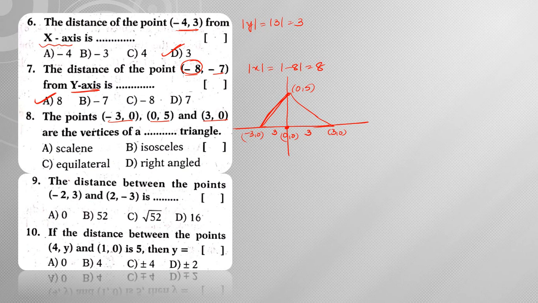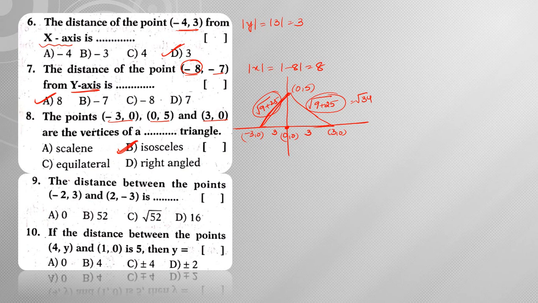By using distance formula you can write it as square root of 9 plus 25, and here this also we can write as 9 plus 25. Right, so these two lengths are equal by using distance formula. Next, 3 plus 3 is 6. What is the value of 25 plus 9? It is equal to square root of 34. Now since two sides are equal in this triangle, hence it is called an isosceles triangle. Okay, so root 34 and this is root 34. If you observe this, this is 36, so we cannot say it is a right angle triangle. Right, only two sides are equal, hence it is an isosceles triangle.